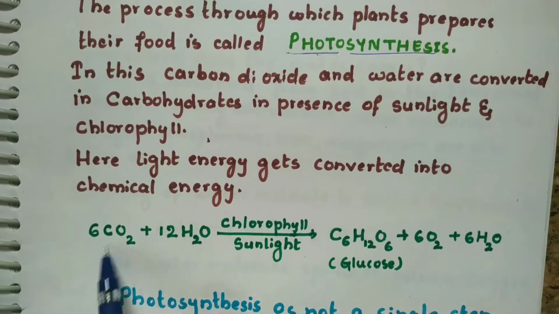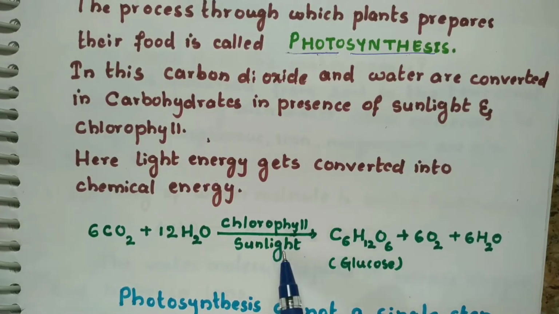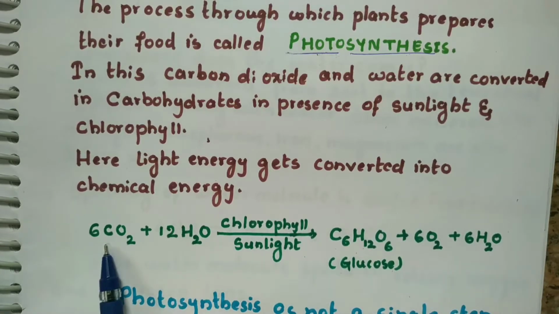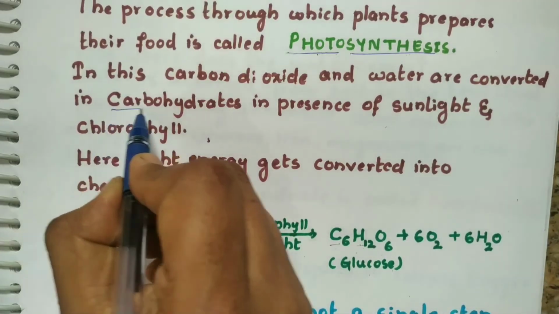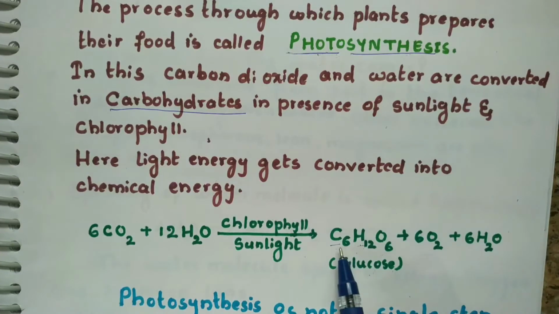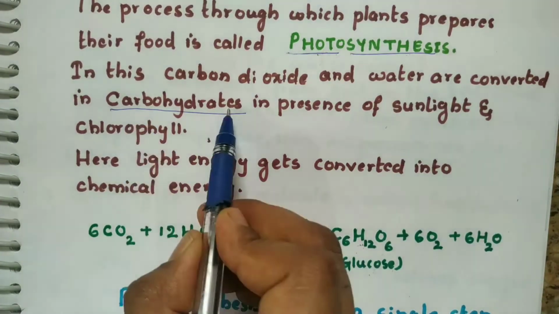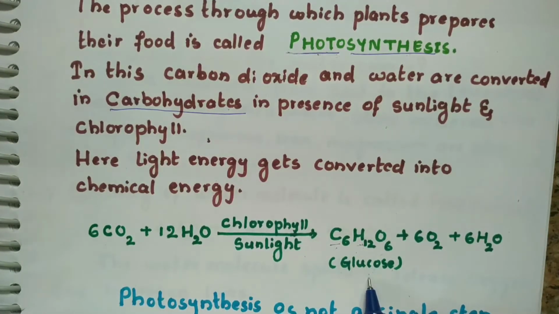Carbon dioxide and water, in the presence of sunlight which is absorbed by chlorophyll, get converted into carbohydrate, that is a carbon and hydrogen containing molecule, that is glucose. Anything which contains both carbon and hydrogen can be called a carbohydrate. It may be glucose, fructose or anything.